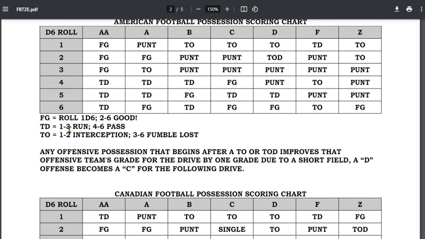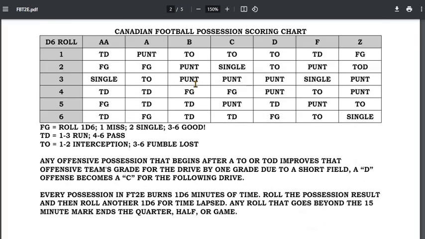So you now just make a simple die roll for whether it's a run score or a pass score. A turnover now, very simply, you just roll to see if it's picked off or a fumble lost. And field goals now aren't automatic. You've got to roll just to see if it's a good field goal or a missed field goal.